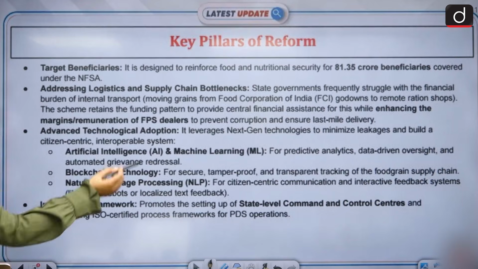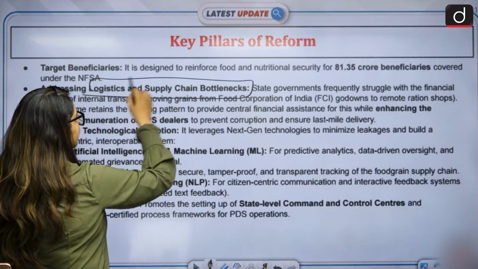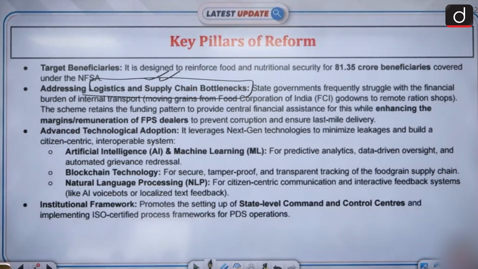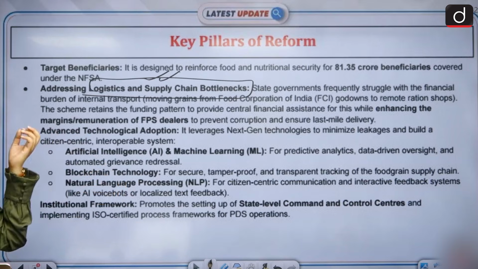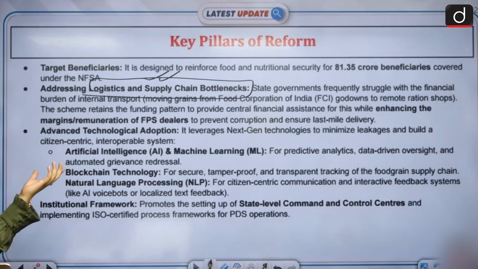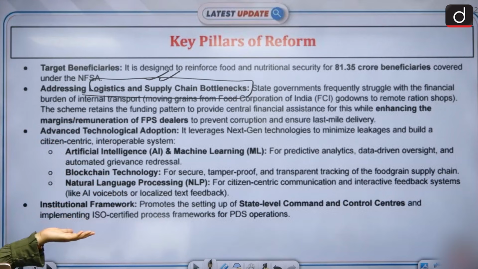How will we do that? Logistic and supply chain bottlenecks. We already discussed that this will be done. Where people who are dealers who are corrupt or trying to steal the products, we will be stopping them. We will be removing their corruption incentives, right?